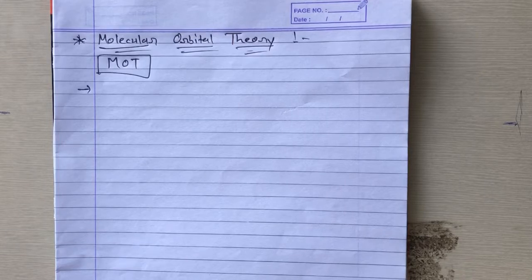Now today we are going to discuss another theory, that is called MOT, or you can also say molecular orbital theory.